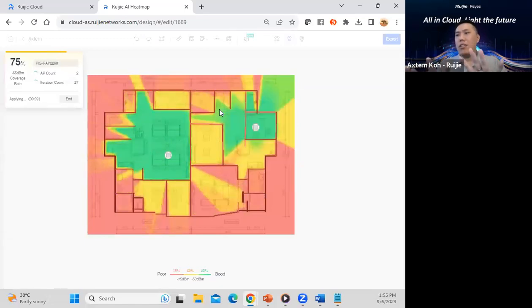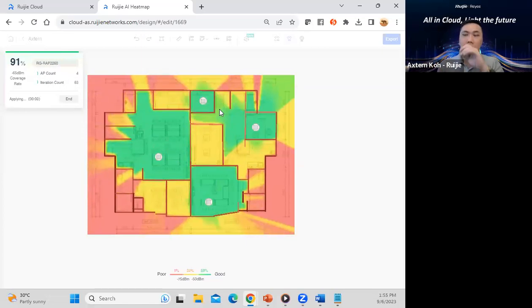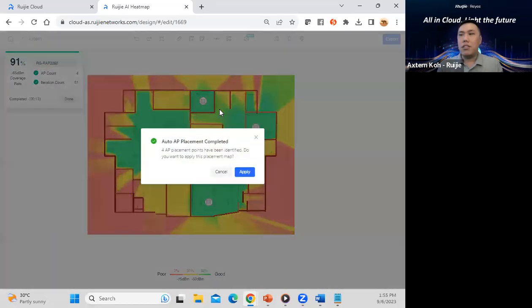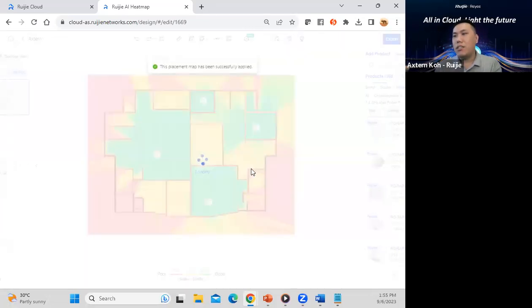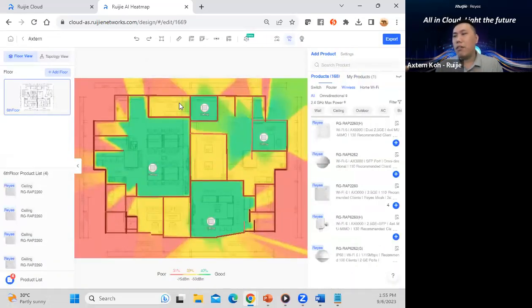The AI will start to scan your floor plan based on all the obstacles and walls you have drawn, and it will recommend how many APs and which locations to use. So from here, based on the AI itself, it is able to detect that yes, you need to put 4 APs in your customer environment based on this floor plan. So I just need to apply it. Yes, I agree about 4 APs.